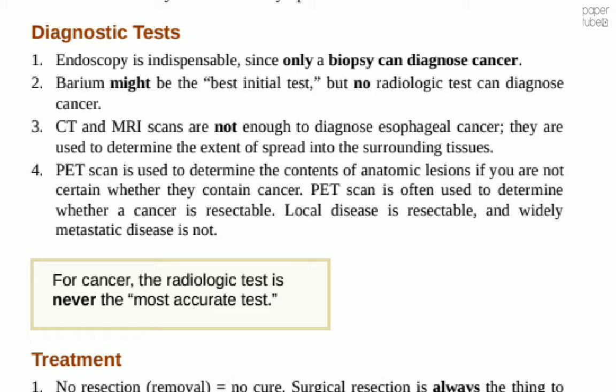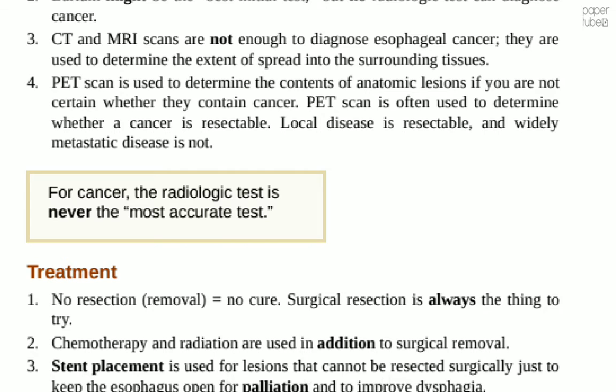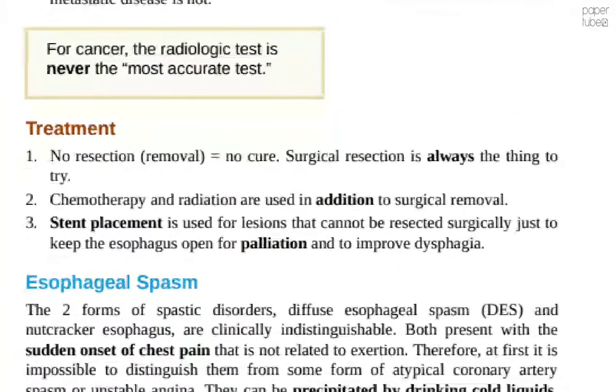PET scan is used to determine the contents of anatomic lesions if you are not certain whether they contain cancer. PET scan is often used to determine whether a cancer is resectable. Local disease is resectable and widely metastatic disease is not. For cancer, the radiological test is never the most accurate test. Treatment: no resection equals no cure.